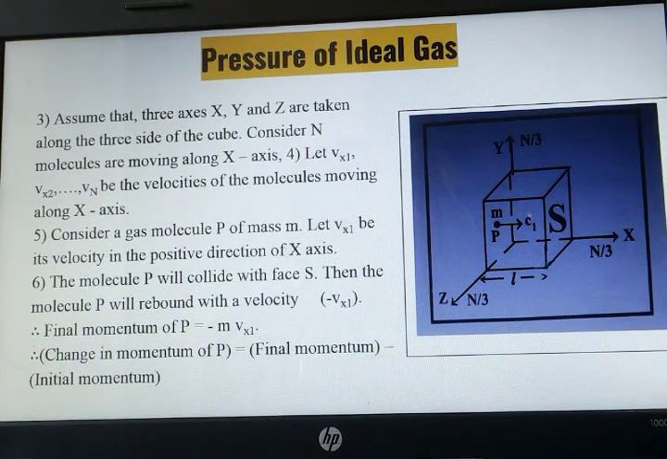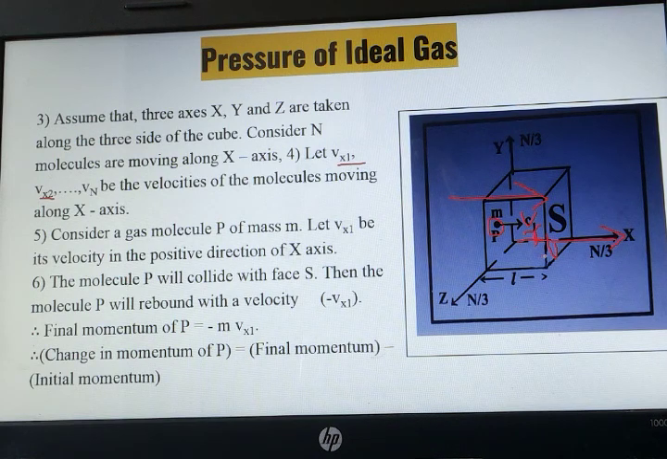Over here we are assuming there are three coordinates x, y and z. We are only taking into consideration the molecules which are moving along the x-axis. The first molecule's velocity is Vx1, the second molecule's velocity is Vx2, and it goes on up till Vxn. The molecule at point P is moving with velocity Vx1. It is striking this face S.